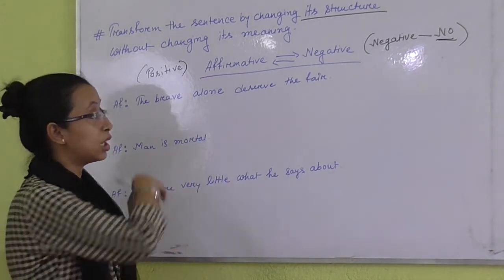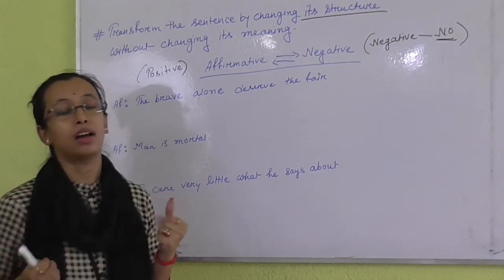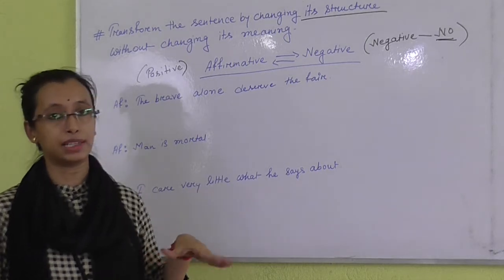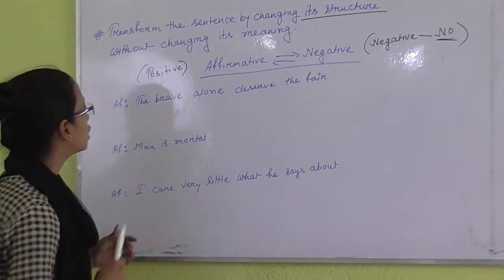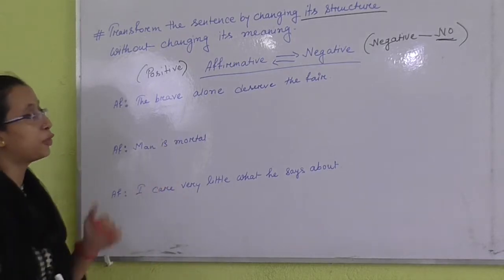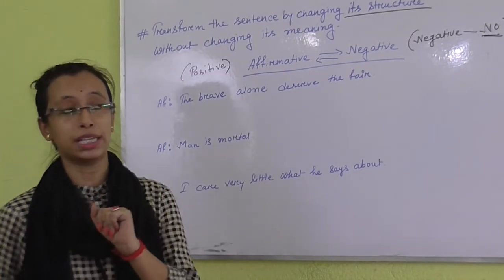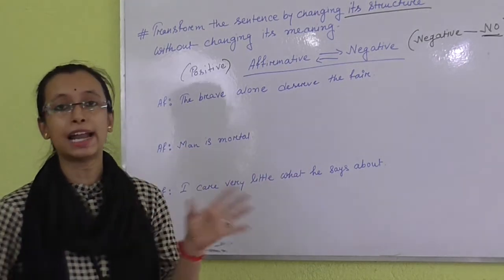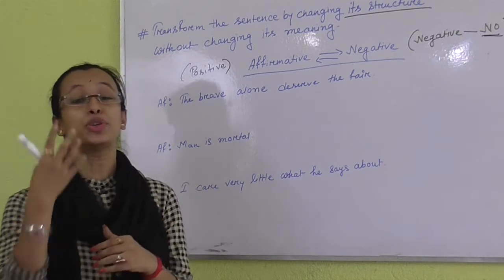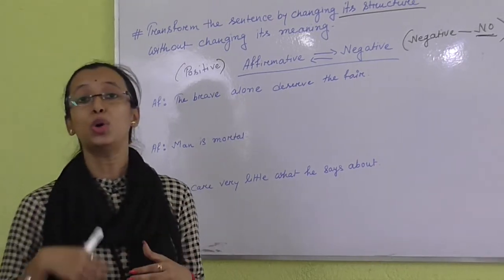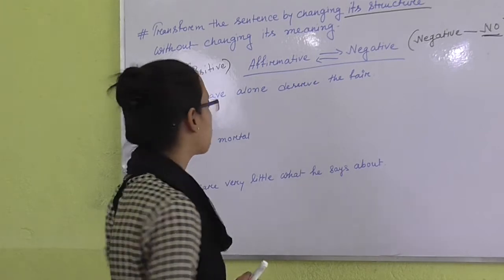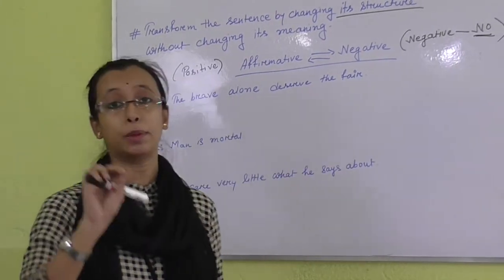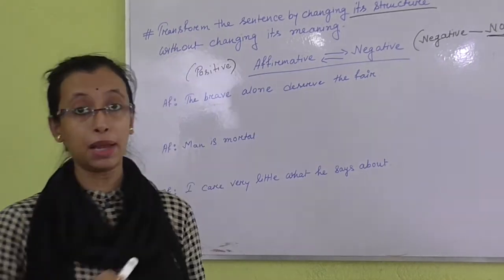If you look at these sentences, then I think you can easily find out how we change these affirmative sentences into negative sentences. The first one: brave alone deserve the fair. Here is one more thing: to change affirmative to negative, there is not a certain rule, there are many rules, but you need to understand the sentence. See, the brave alone deserve the fair, it means only the brave, no one else.